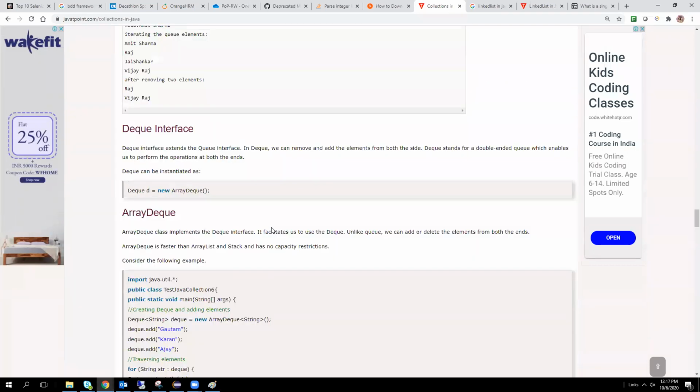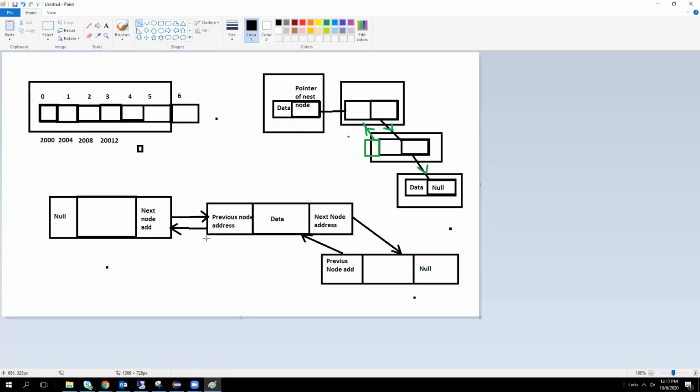Actually, this linked list and array list, I mean the single linked list and double linked list implementation, is not available in W3Schools and JavaPoint also. Okay, you got this code like the single linked list implementation code.